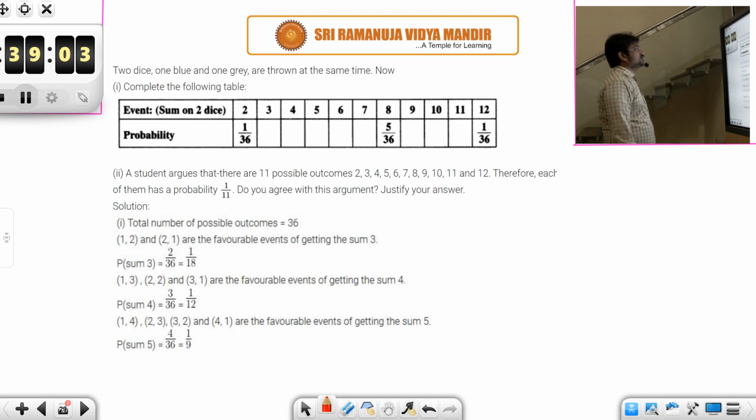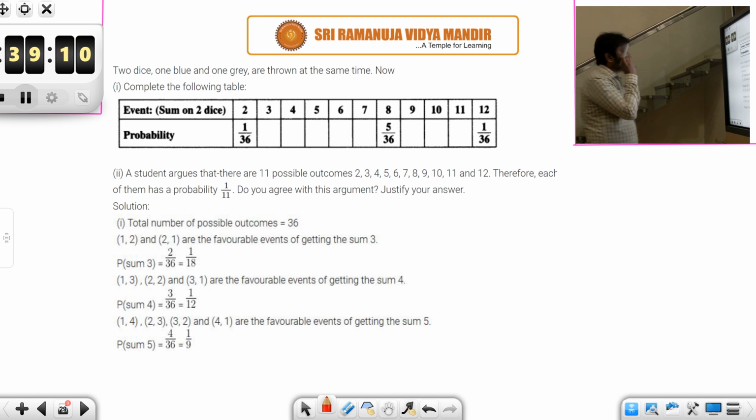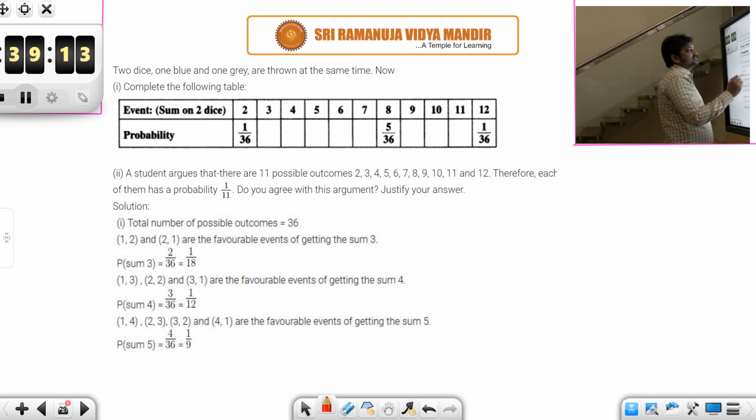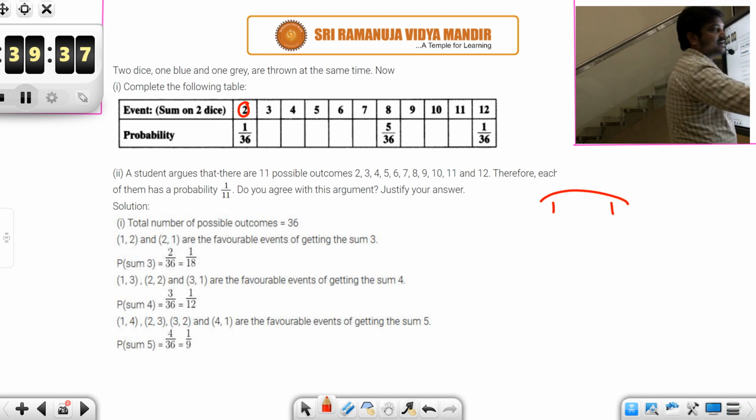So let's look at the next one. 2 dice, one blue and one grey, are thrown at the same time. Now complete the following table. You are given the event, sum on 2 dice. When you throw 2 dice, when do you get 2? The sum on 2 dice should be 2 only when you get 1 and 1, right? 1 and 1 is 2. So you get it only when you get 1 and 1.